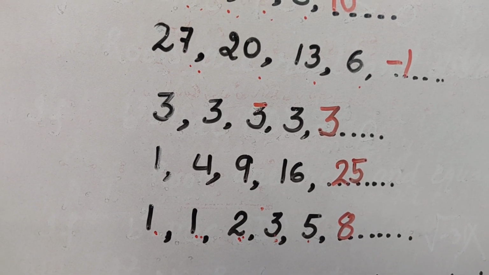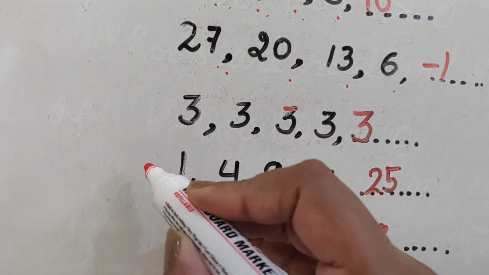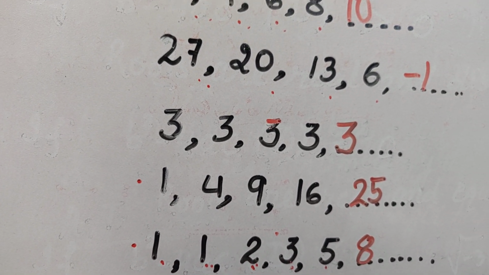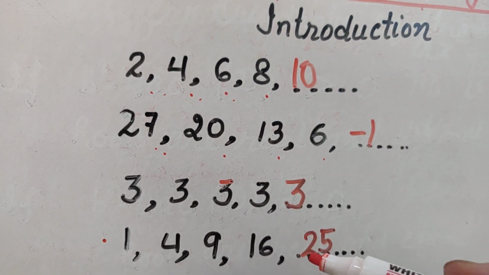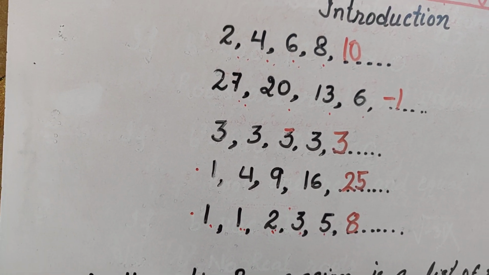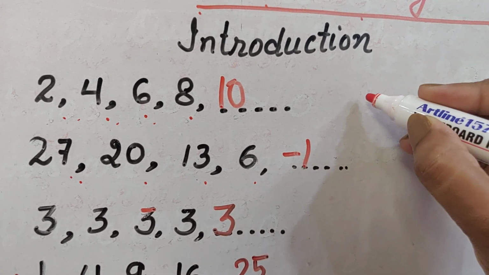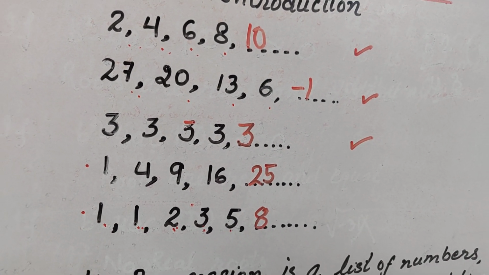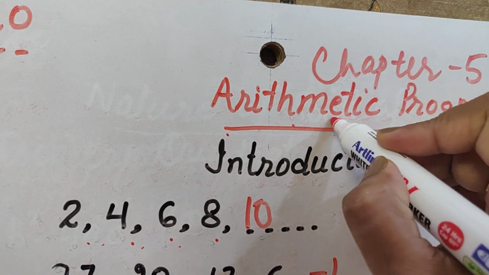Children, let me tell you, if you found the last two series a little bit difficult, you may say that the first 3 were very easy, but the last 2 a little bit difficult, then let me tell you, only the first 3 fall in the category of arithmetic progression.